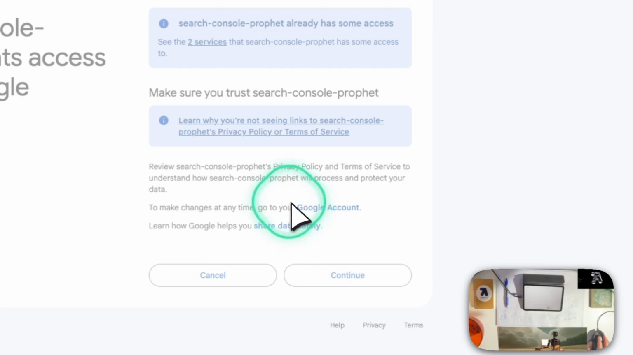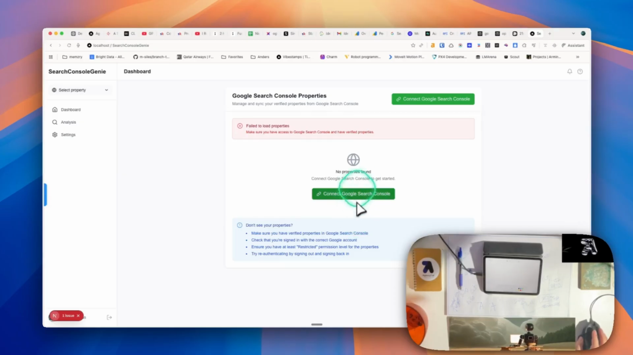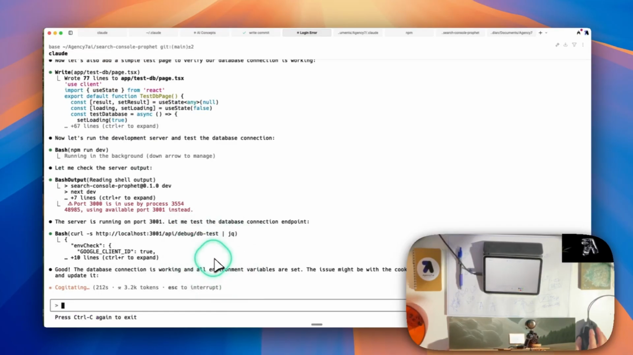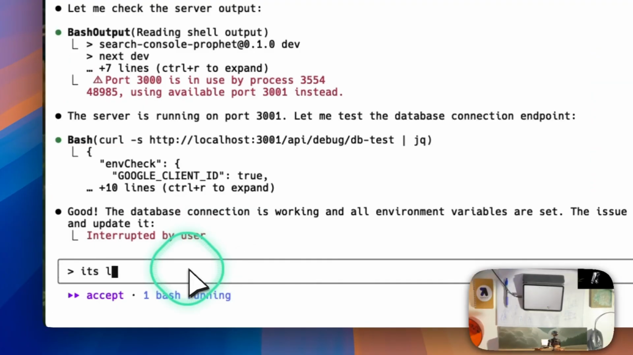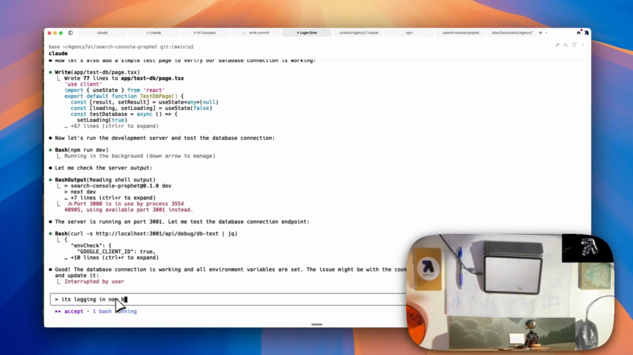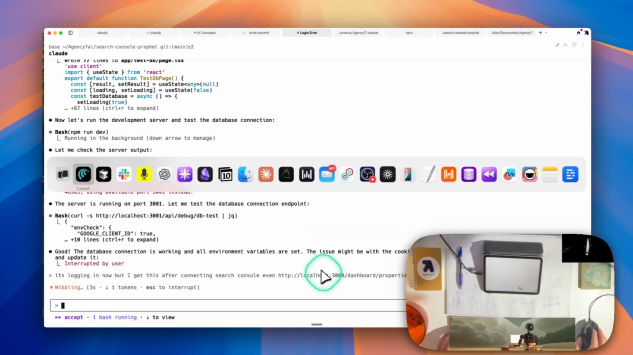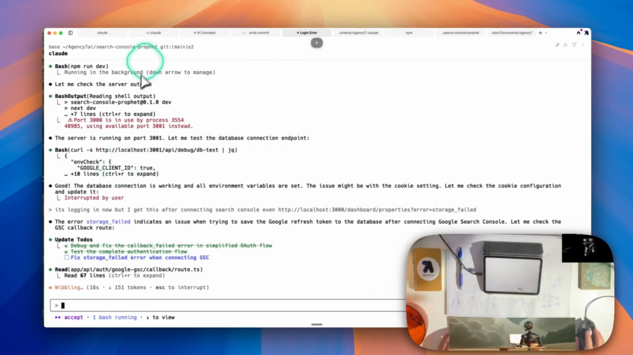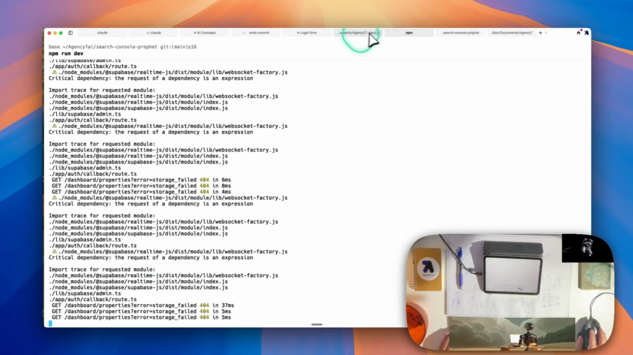Continue. Yeah, it doesn't find any properties, but it does log in. Error, storage failed, properties storage failed. Escape. It's logging in now, but I get this after connecting Search Console even. I could probably give it better logs than that. Let's see. Where is it running, by the way? Here. Actually, there's not much better log in here anyways.